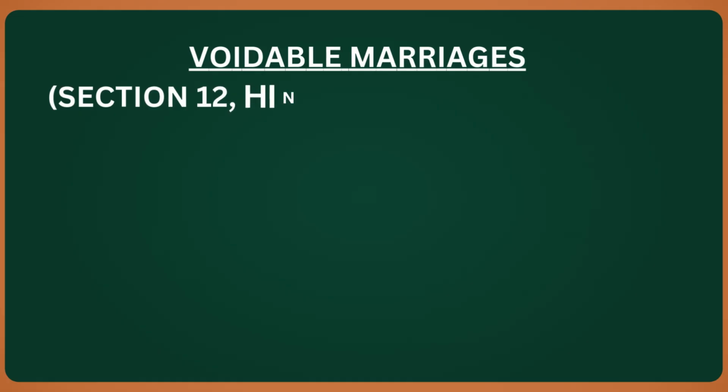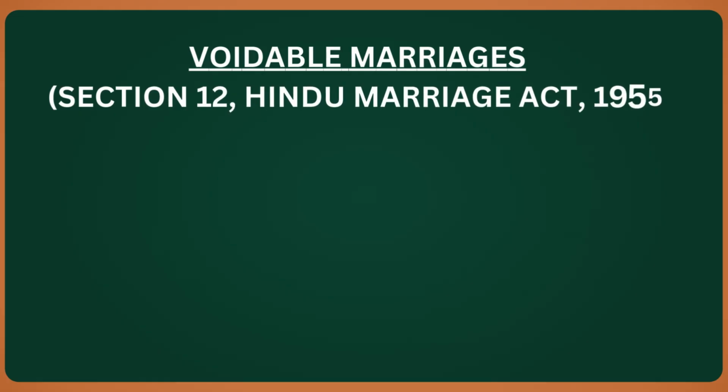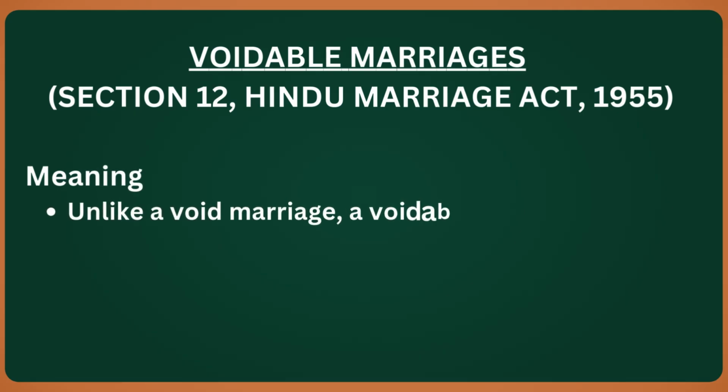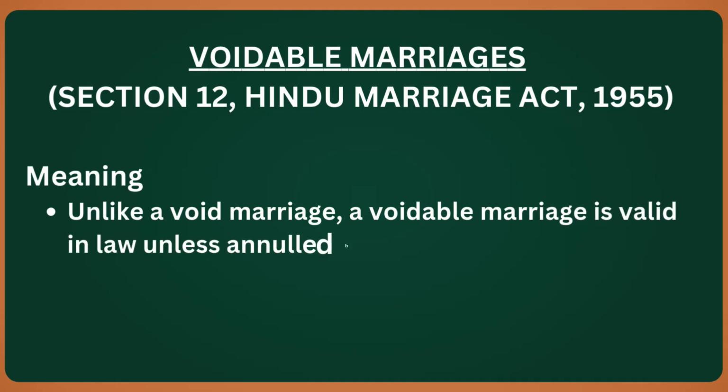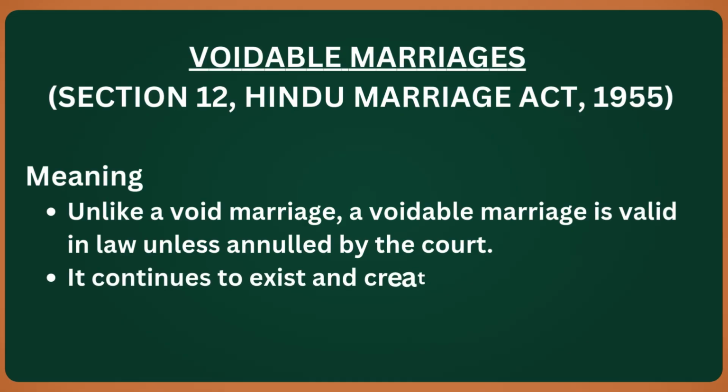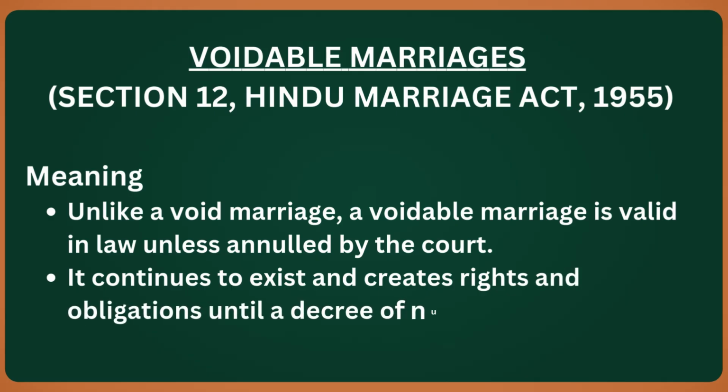Now let's understand voidable marriages under Section 12 of the Hindu Marriage Act, 1955. Unlike a void marriage, a voidable marriage is considered valid in the eyes of law, unless it is annulled by the court. This means the marriage continues to exist and creates all rights and obligations between husband and wife, until a decree of nullity is passed by the court. So, in simple words, a voidable marriage looks valid, works like a valid marriage, but can later be cancelled if one of the parties approaches the court.